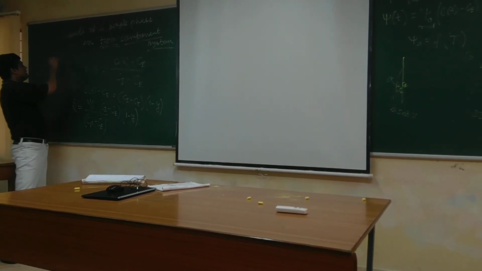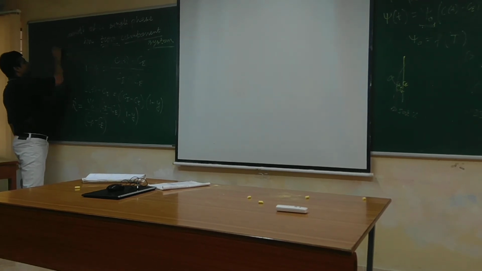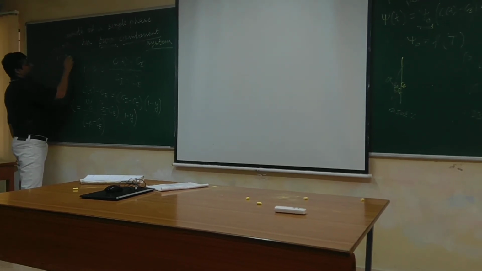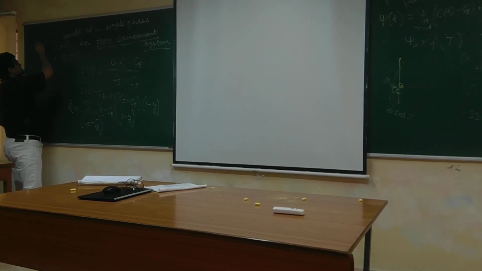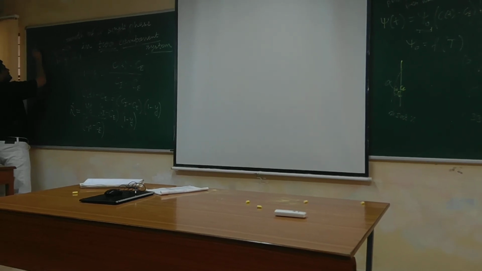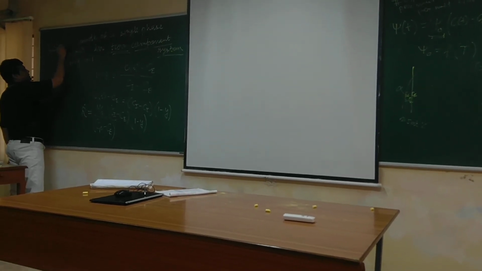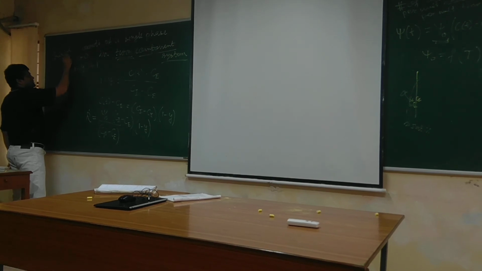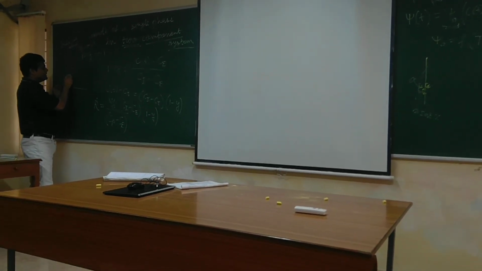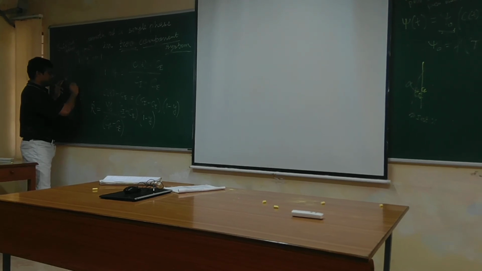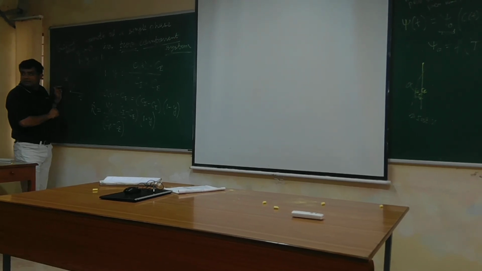So r dot keeps on decreasing. At the very initial stage, when y tends to 0, 1 minus y tends to 1, then r dot will be constant. That means the linear dimension will follow a linear relation with time.